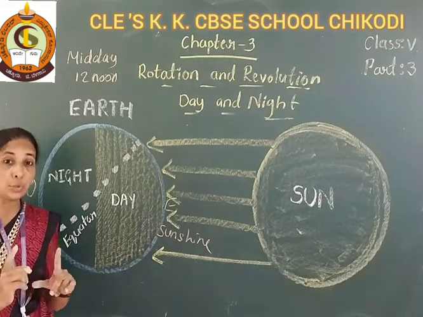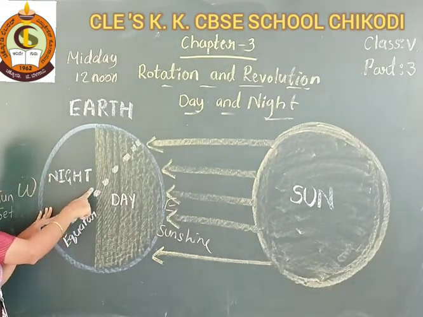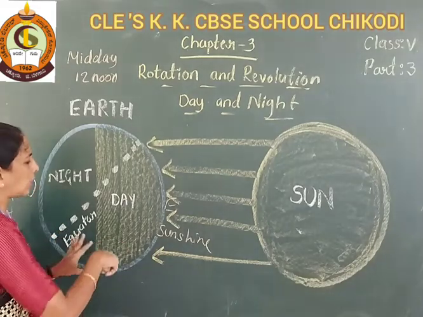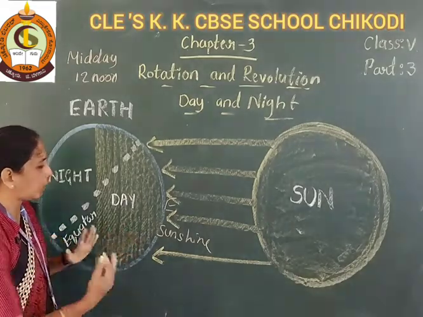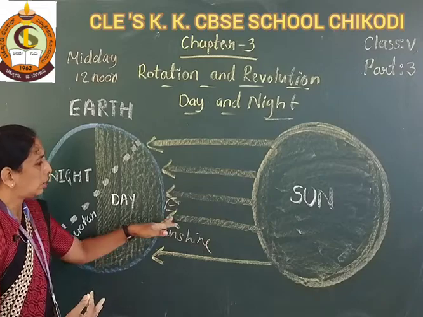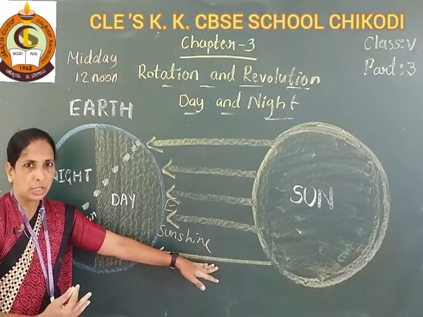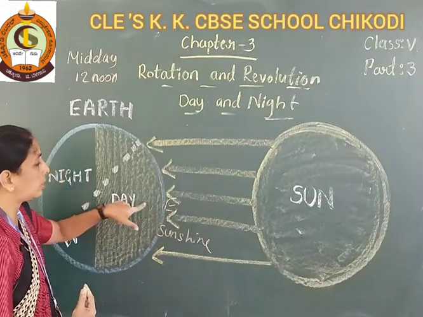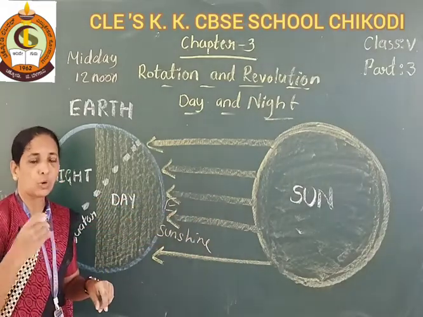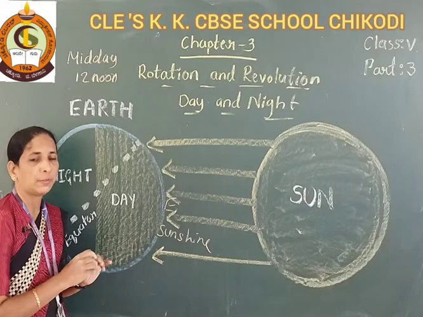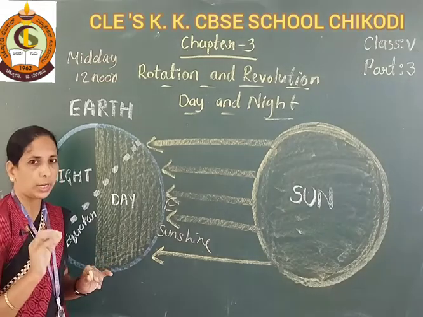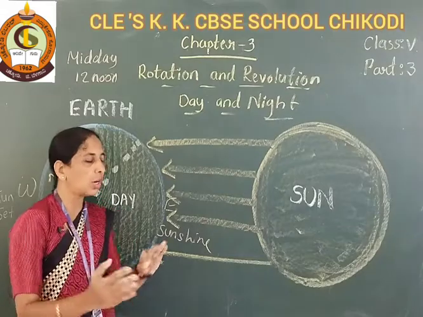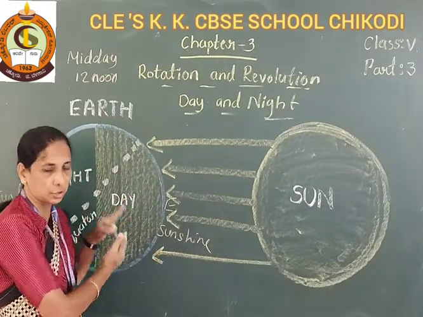That we call night. And again the rotation continues, the first sun rays fall towards the earth, so that day is called morning. Morning means the day starts.